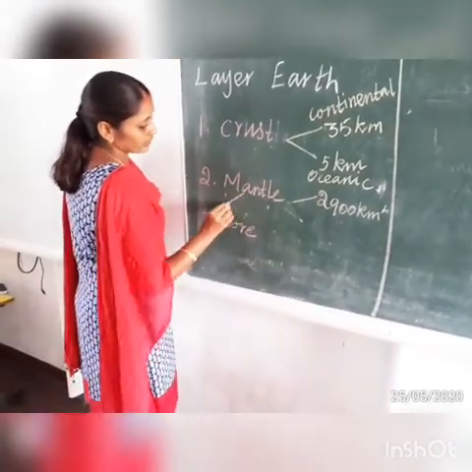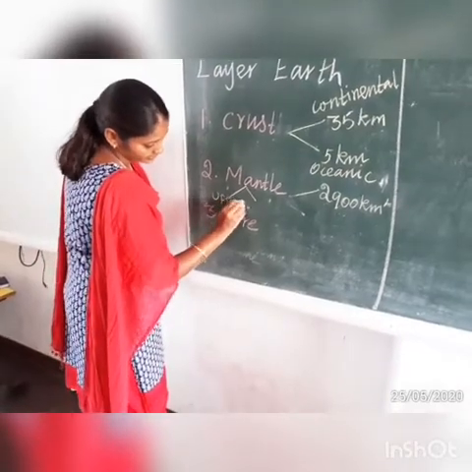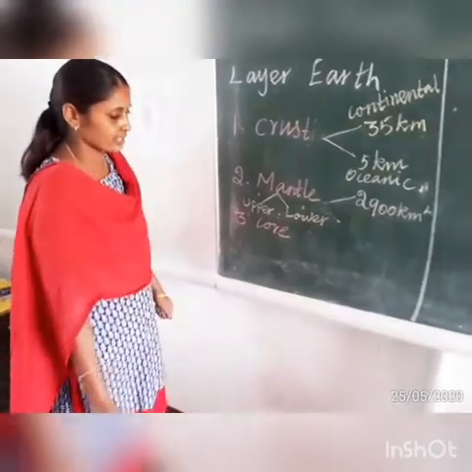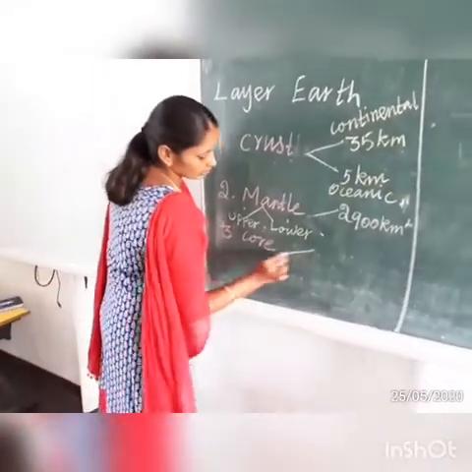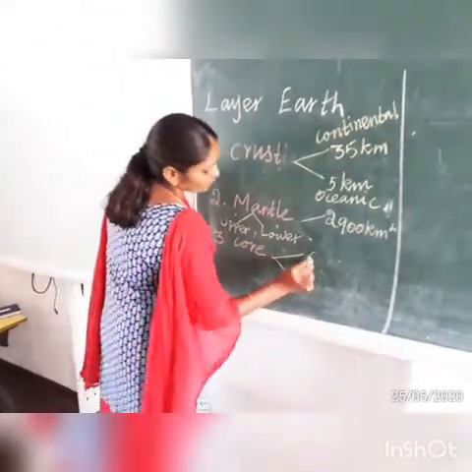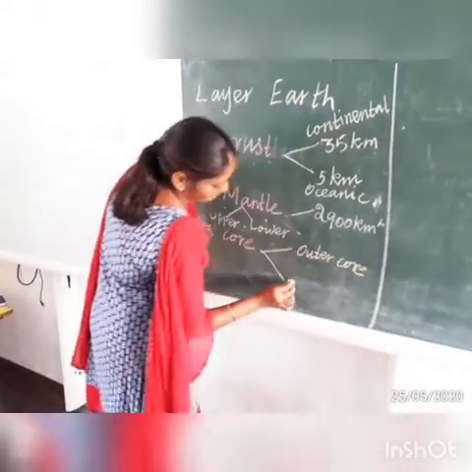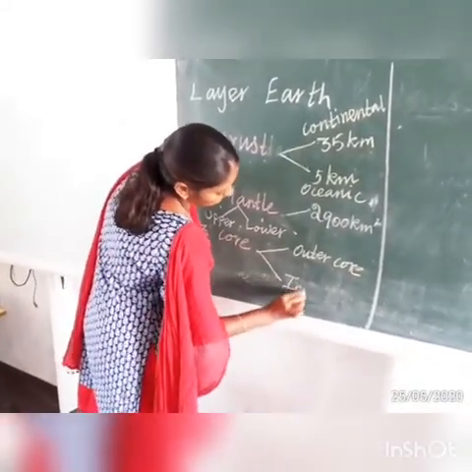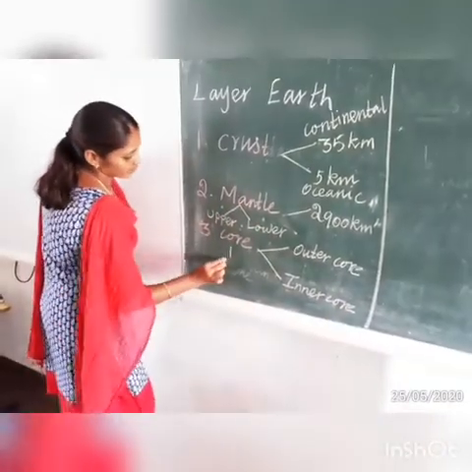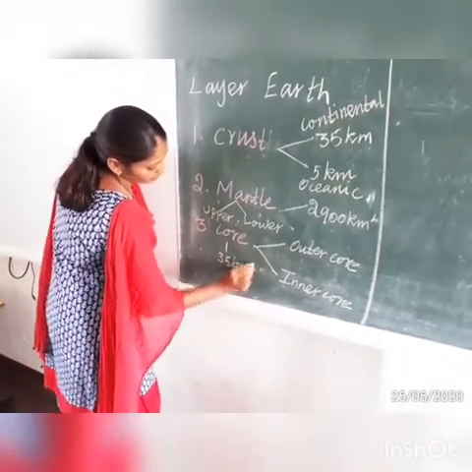We have two different types of mantle discussed, right? One is upper mantle, second is lower mantle. And then core. In core also we have two types of core. One is outer core and second is inner core, right? What is the depth of core? 3500 kilometers. So the depth of core is 3500 kilometers.